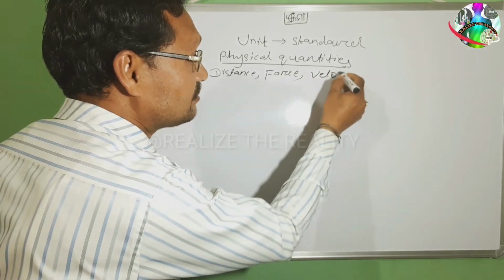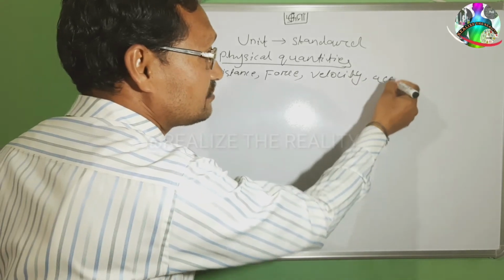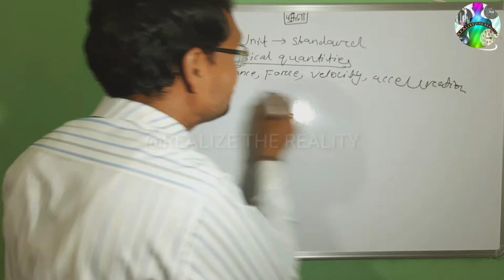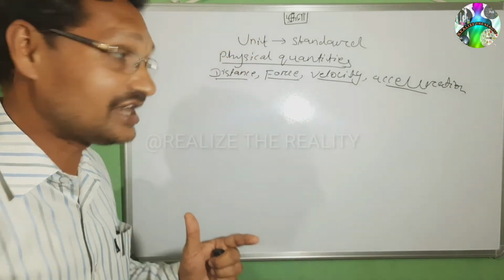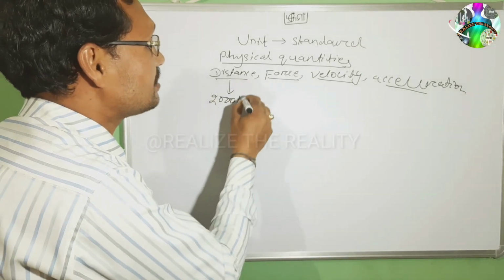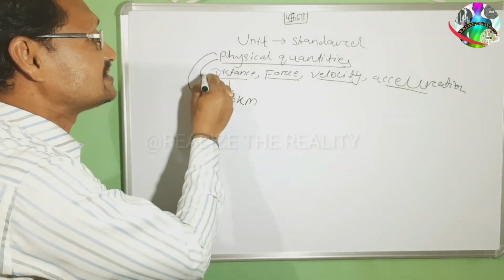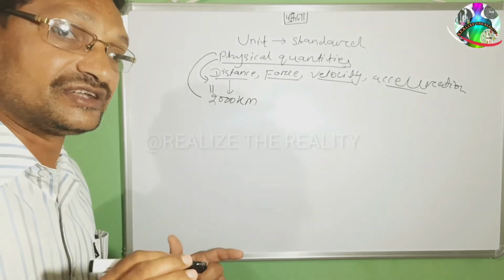Velocity is a physical quantity. Acceleration is a physical quantity. So, these are physical quantities. When you write a physical quantity, in the example I gave, children, distance is 2000 kilometer. So this physical quantity is the distance, and this distance is equal to 2000 kilometer.